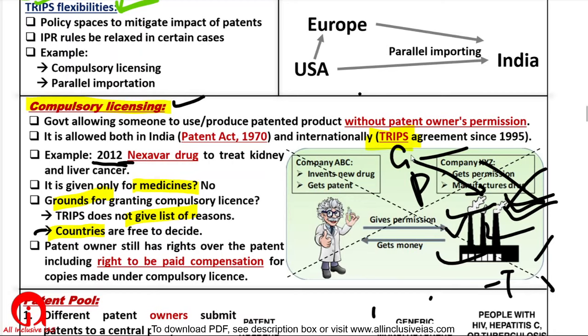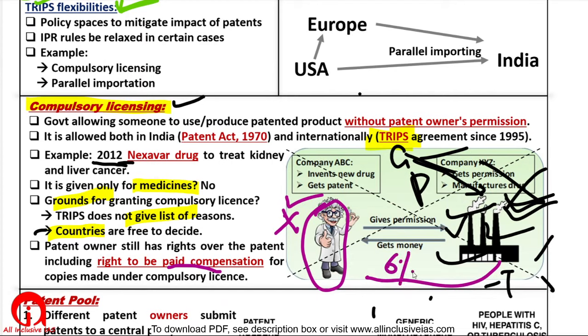Second thing, when a government invokes this, it does not mean that this company has lost its patent. No, this company did not lose its patent. It still has its patent. It also has a right to be paid compensation, like Natco is paying 6% of its sale of Nexavar to Bayer. So it still holds the patent and it will still get the royalty. But how much royalty it will get, that the government of India will decide.